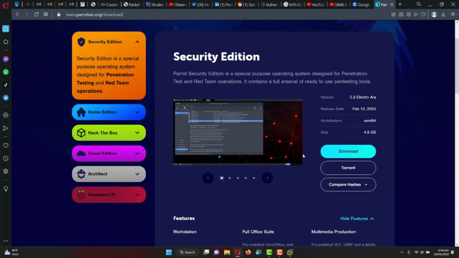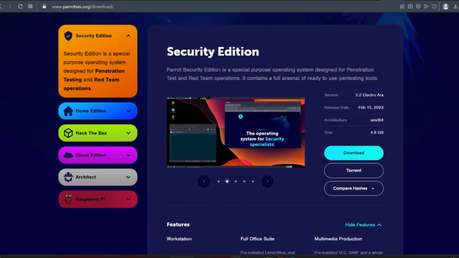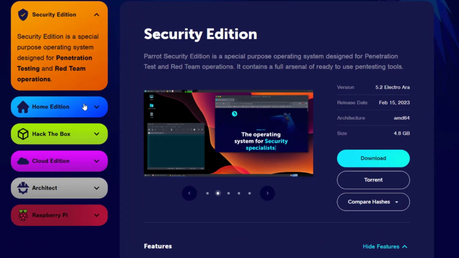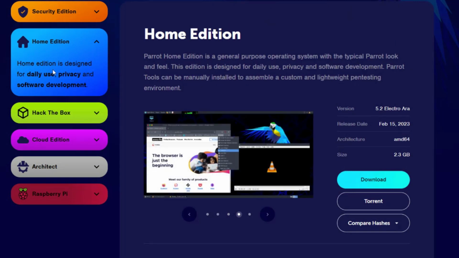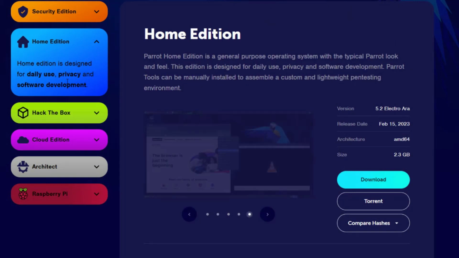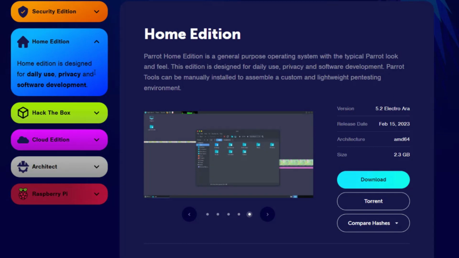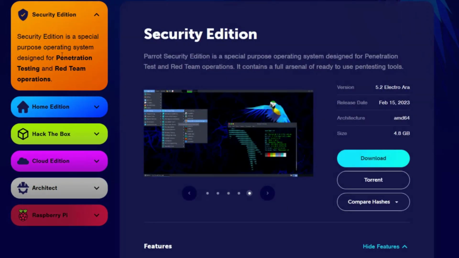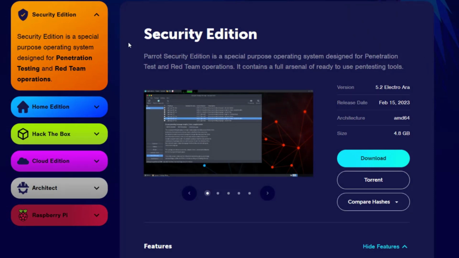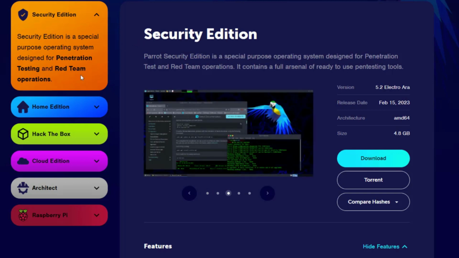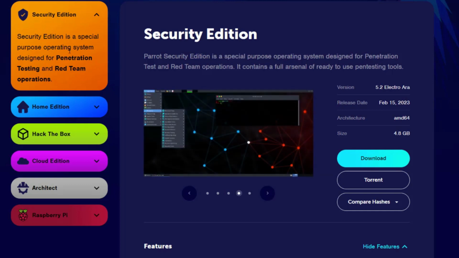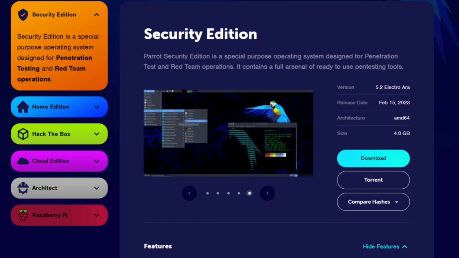When it comes to the Parrot environment, we have the security edition and then the home edition. You can see the home edition is designed for daily use, privacy and software development. But we are going to install the security edition, because if you want to do pen testing, cybersecurity, red team and whatever, this is the one for you to download.